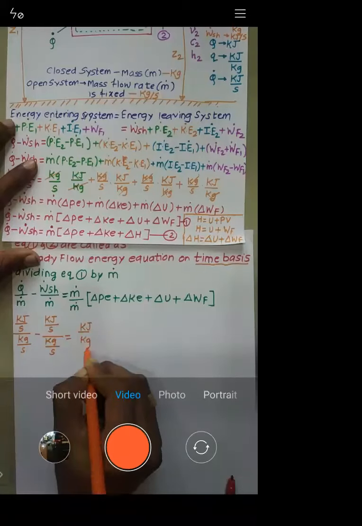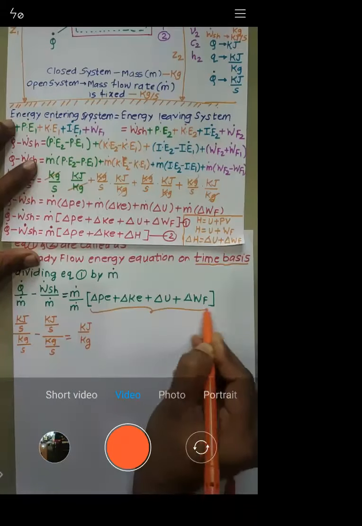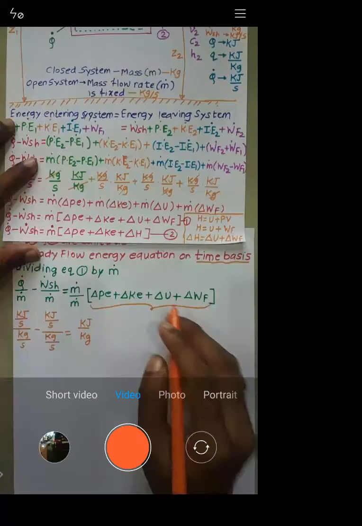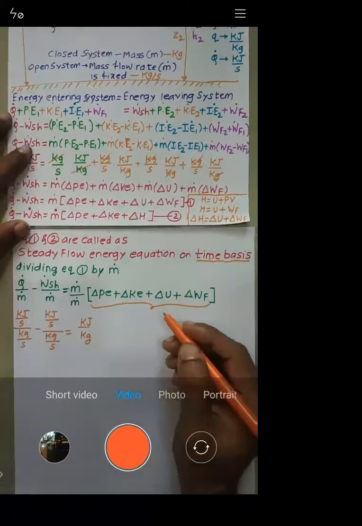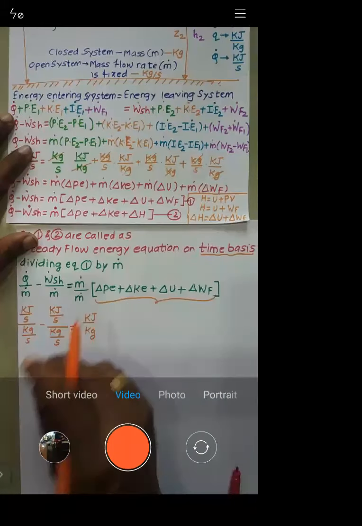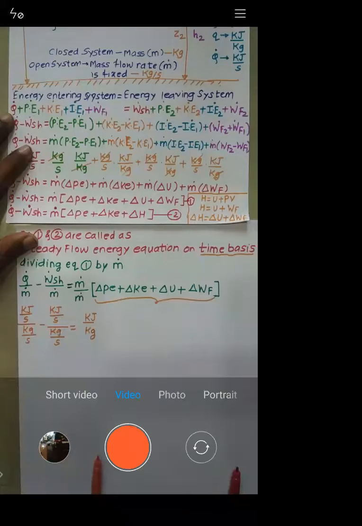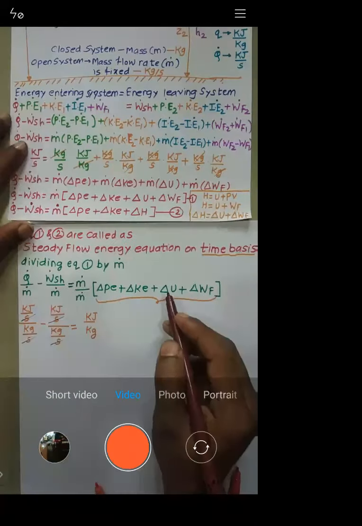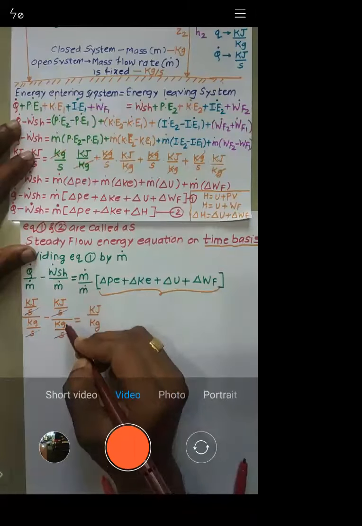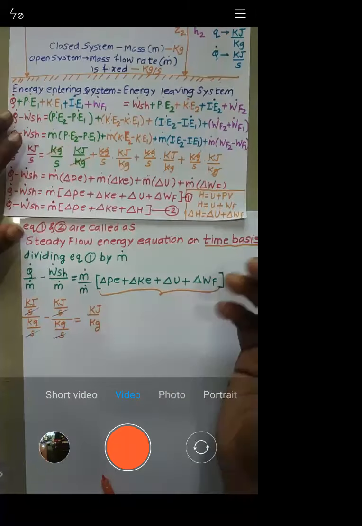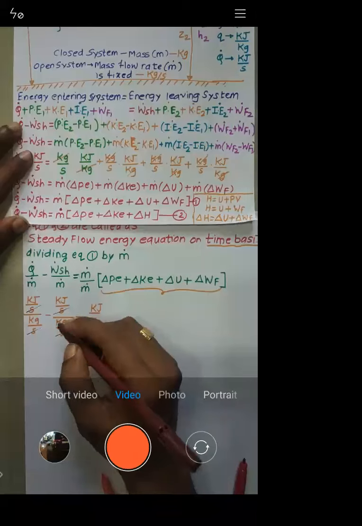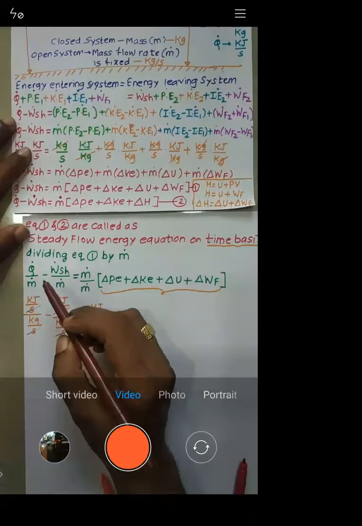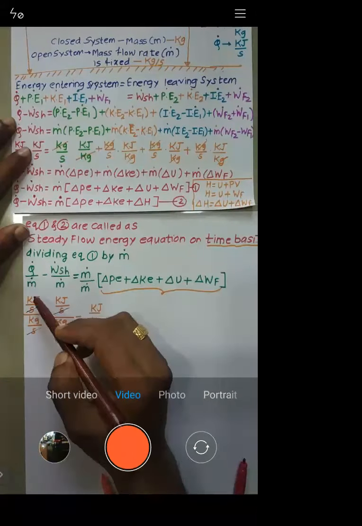For all these, what is the unit? It's kilojoule per kg, right? Let us see whether we are getting it or not. So this second gets cancelled. This second, again, gets cancelled. What is remaining? Kilojoule per kg. Kilojoule per kg is equal to kilojoule per kg, right? Yes or no? So see, whenever you divide by mass, it becomes small.